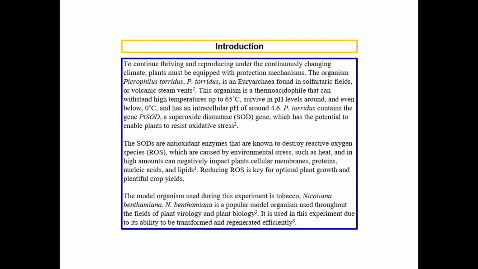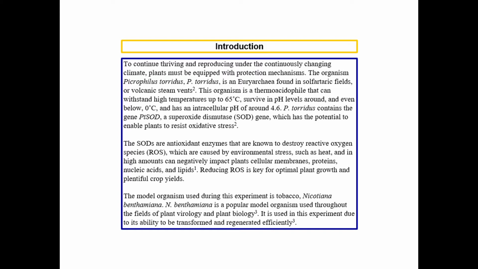The organism Picrophilus Torridus is a Euryarchaea that is found in volcanic steam vents. This organism is thermoacidophilic. This means that it can survive in very high temperatures and very low acidic pH levels, and has an intracellular pH of around 4.6. So this organism contains the gene PtSOD, a superoxide dismutase gene, and this has the potential to enable plants to resist oxidative stress.